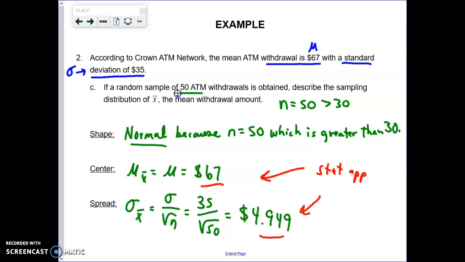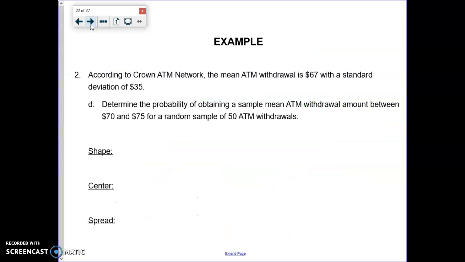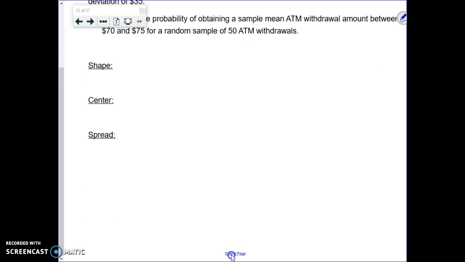So that leads us then into D, which says, again, if we have 50 ATM withdrawals, a sample of 50 ATM withdrawals, what's the probability that the mean of that sample of 50 will fall between $70 and $75? Now, we've already talked about all this before, but I'm just going to quickly write it down.